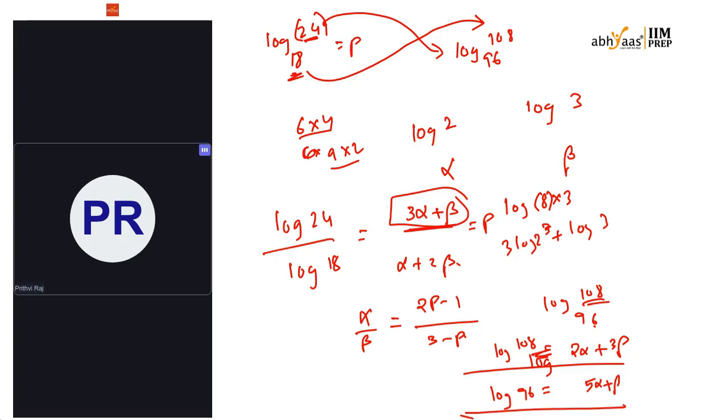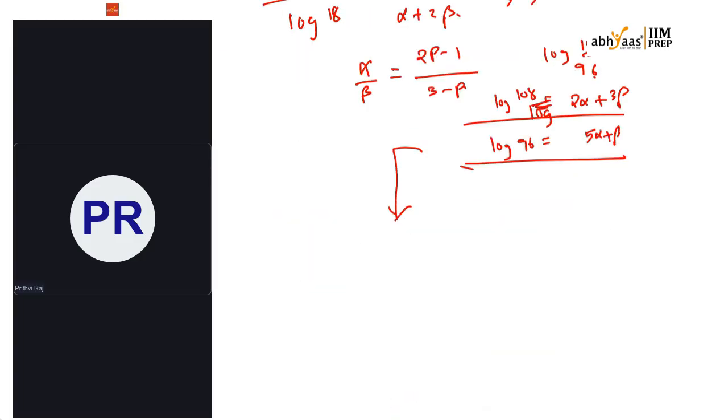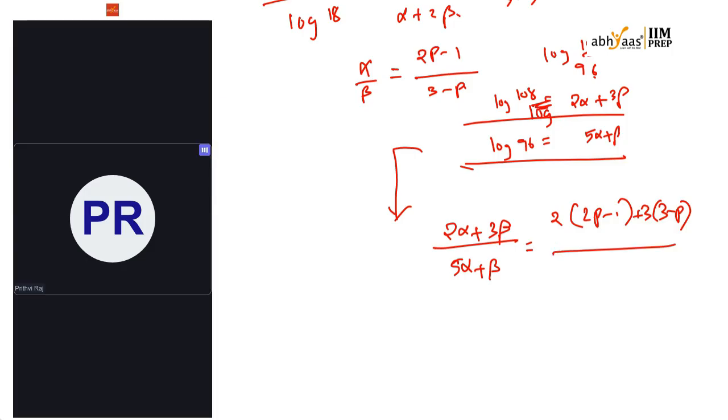Now, if I divide them, 2 alpha plus 3 beta and 5 alpha plus beta, this will be equal to, in terms of P that we have written previously, 2 of 2P minus 1 plus 3 of 3 minus P, divided by 5 of 2P minus 1 plus 3 minus P. Just divide everything by beta.